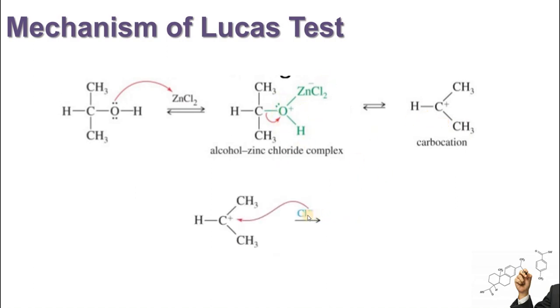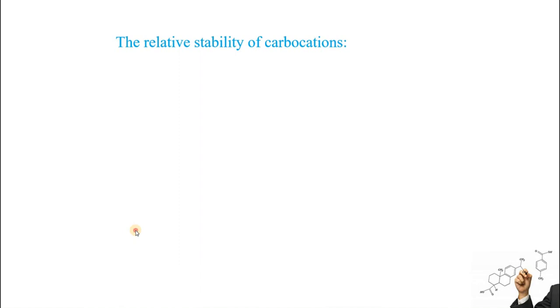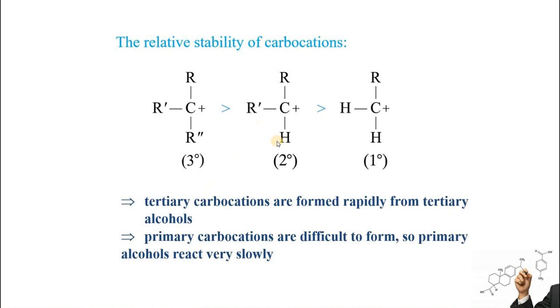This carbocation will later be attacked by the chloride ions from hydrogen chloride, and alkyl halide will be produced, and this is the byproduct that is produced in this reaction. Product formation at different rates in the Lucas test is due to the formation of carbocations. As I have told you just now, tertiary carbocations are more stable than secondary or primary, so they are formed rapidly from tertiary alcohols, and primary carbocations are difficult to form, so primary alcohols will react very slowly in this reaction.